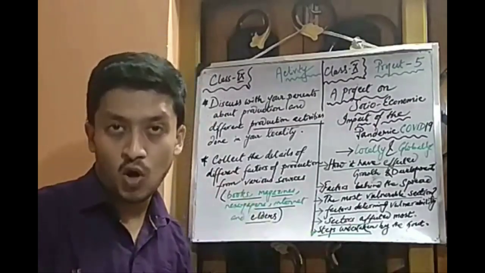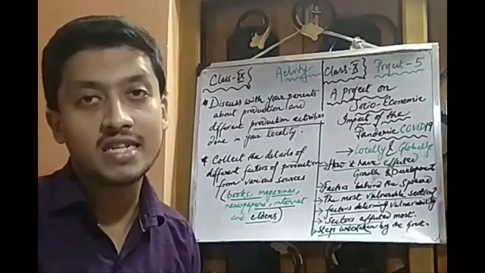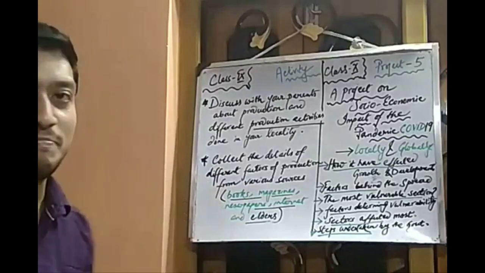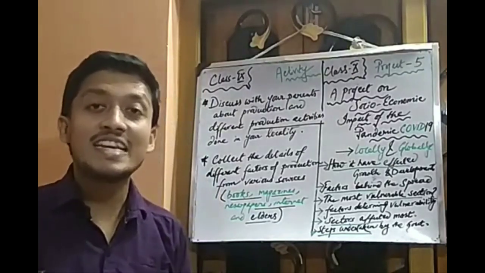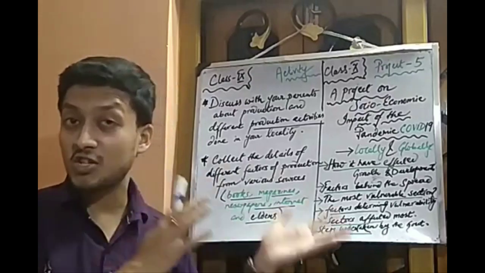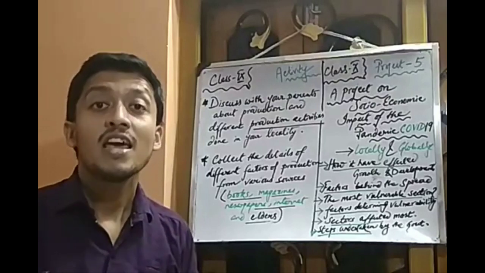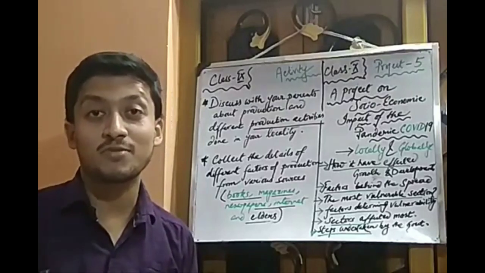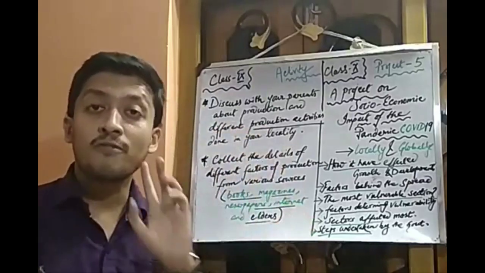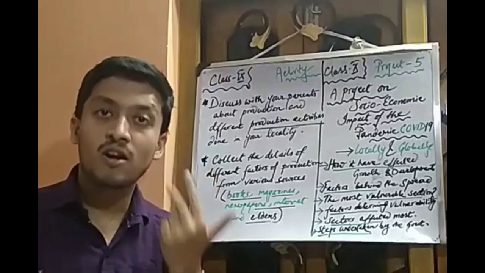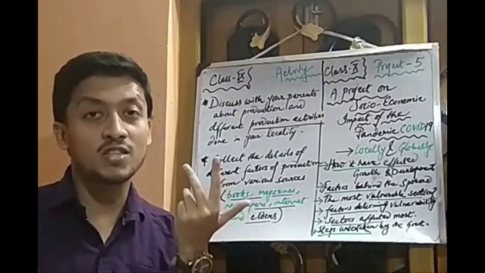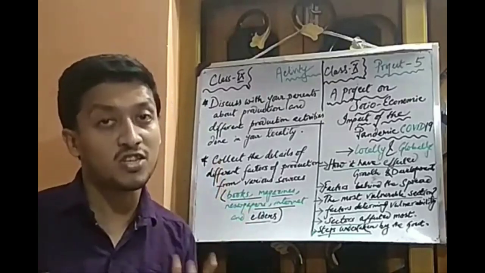Now, the second activity that you need to conduct is, I guess you can already see what I have written here. You need to collect the details of the factors of production. I have already completed a few discussions of the factors of production in my previous videos. If you have still not subscribed to my channel, please don't forget to subscribe so that you can understand the factors of production in great detail. There are 4 factors of production: land, labor, capital as well as entrepreneur.